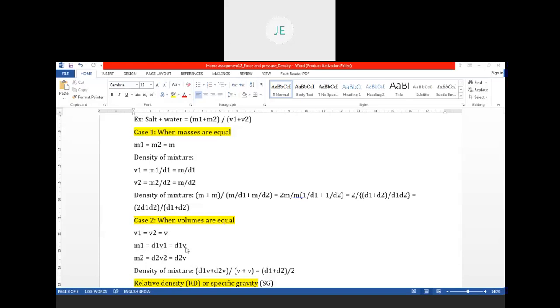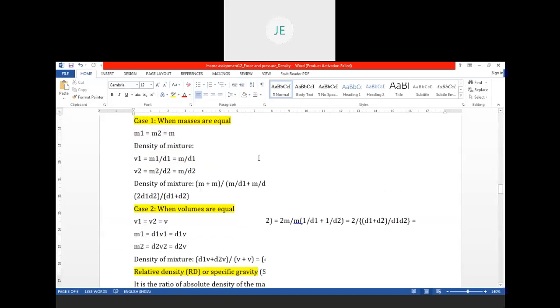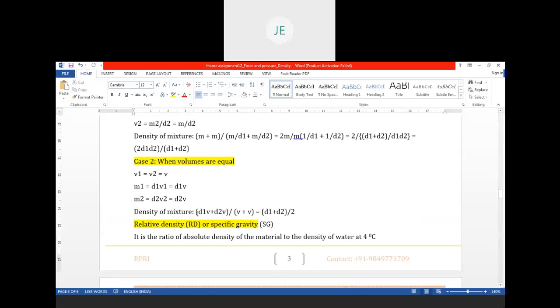Mass M1 is equal to D1 into V1, and V1 I am taking as V, so D1 into V. M2 is D2 into V2, and V2 is V. So again you simply substitute M1 as D1V, M2 as D2V, V1, V2 as V in the density of mixture formula.